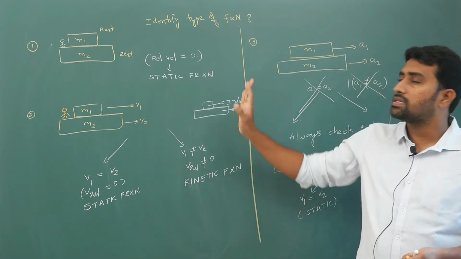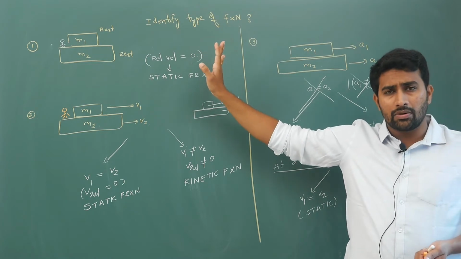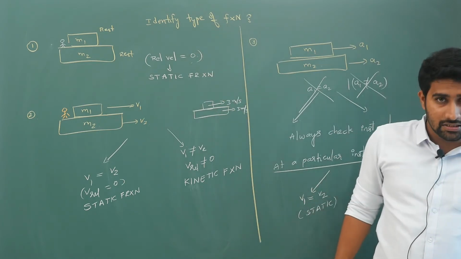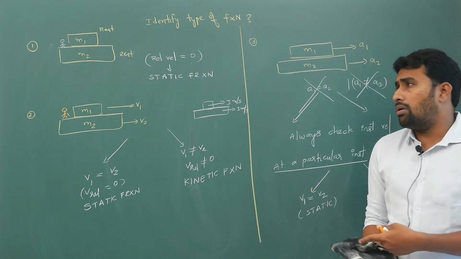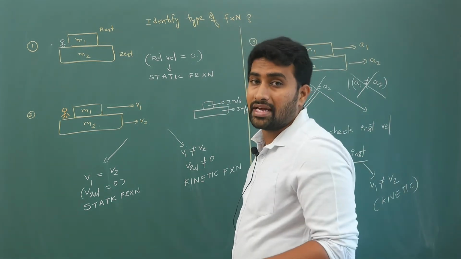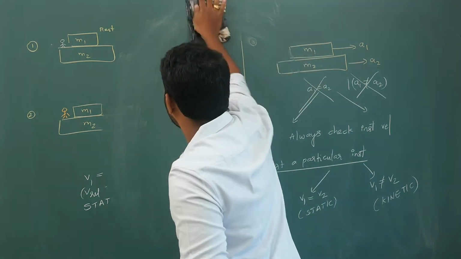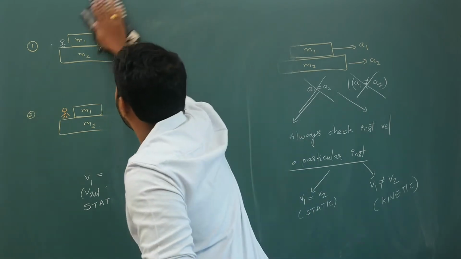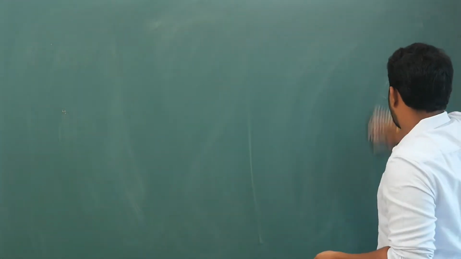From these examples, what is the message that I want you to get? Identifying the type of friction. Next, once you have identified it, you need to give the direction of friction. Magnitude we will find out. Next is how to decide the direction of friction.